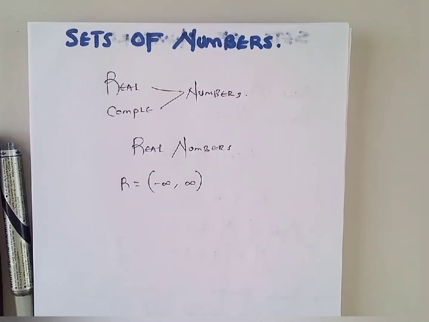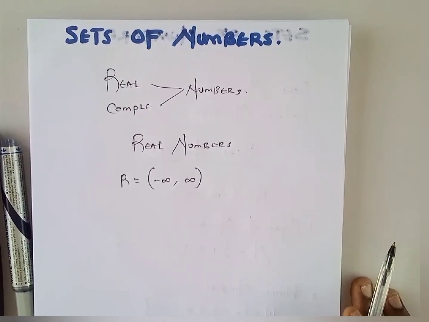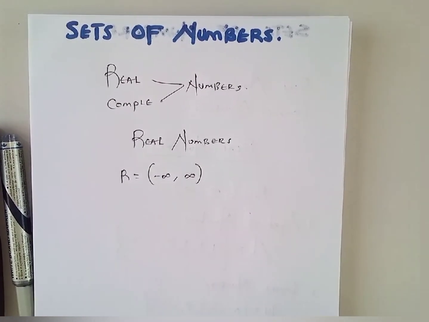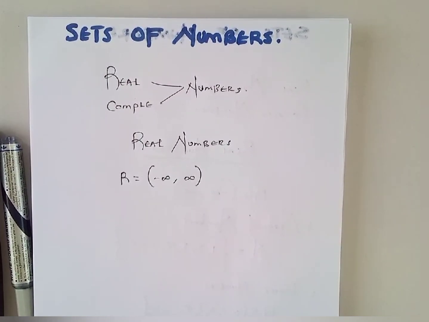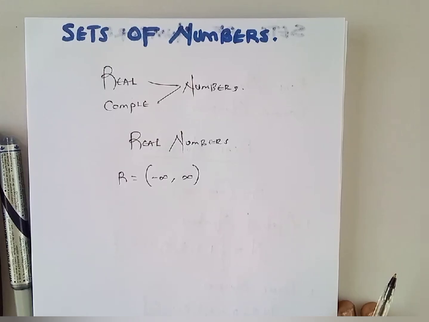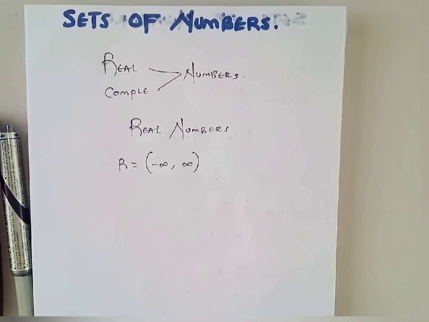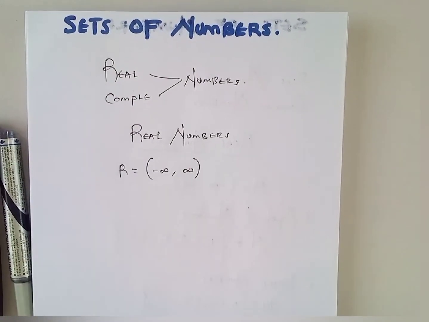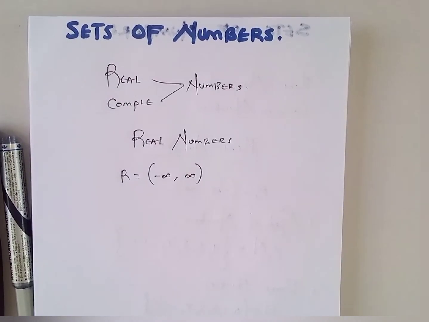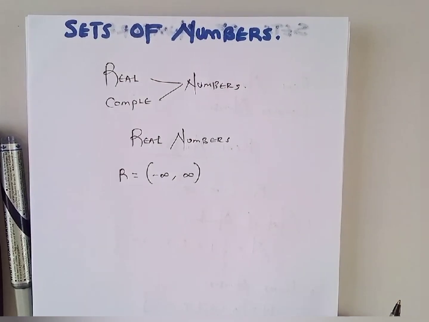So each and every number that you can think of at this particular point in time, be it a negative number, be it a decimal, be it a fraction, be it a big number or a small number, they all belong to the set of real numbers. And they are running from negative infinity to positive infinity because we do not know where the negative starts or the positive ends. So all those numbers that you can think of are simply incorporated into this expression. Real numbers is quite a very big set with a lot of subsets, and the subsets of this set are simply what we are going to look at.